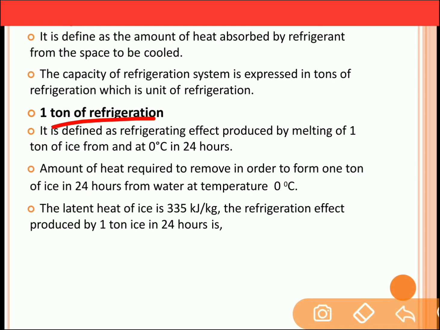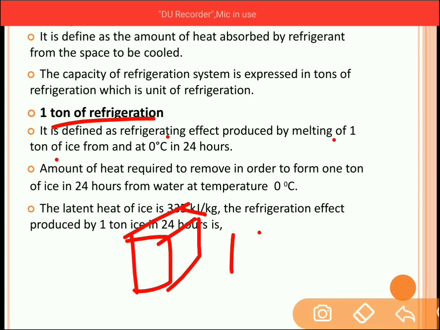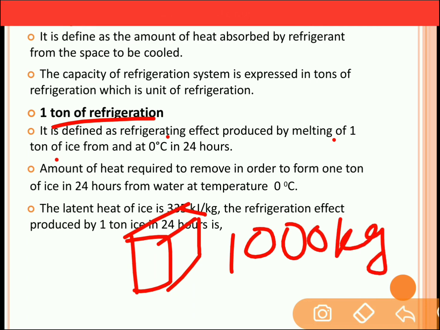Now let us try to understand this definition which is given over here. It is the refrigerating effect produced by melting 1 ton of ice. So let's say that you have ice cubes. The weight of the ice cubes is 1 ton. 1 ton means 1000 kg. So you have ice of 1000 kg.